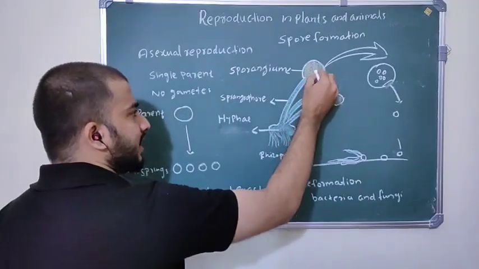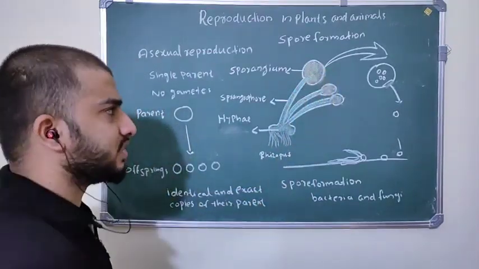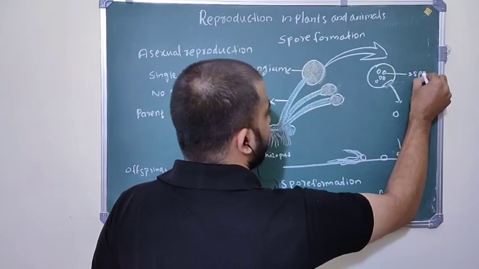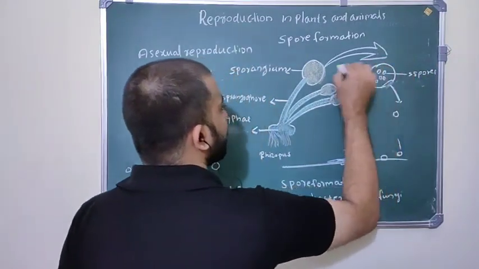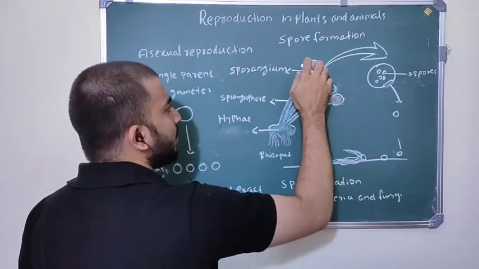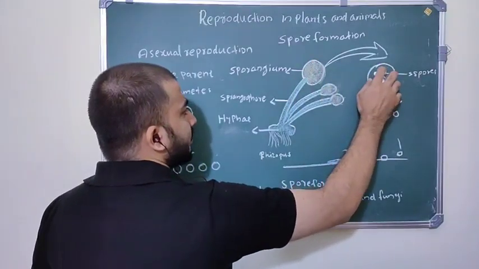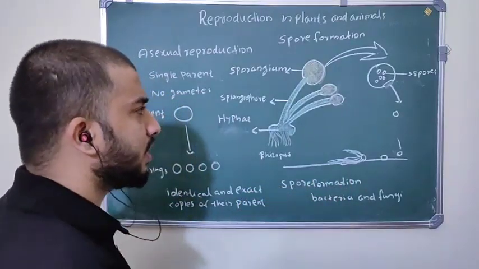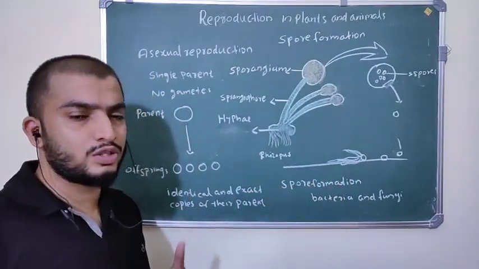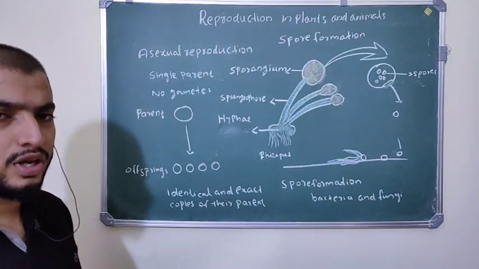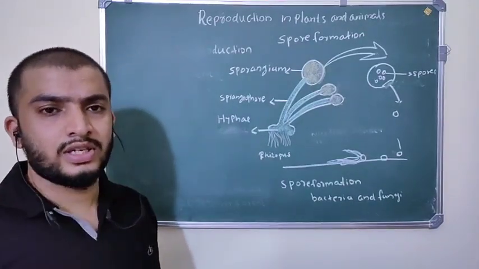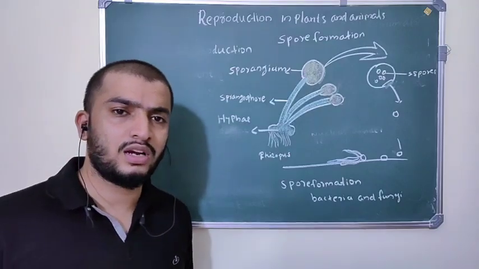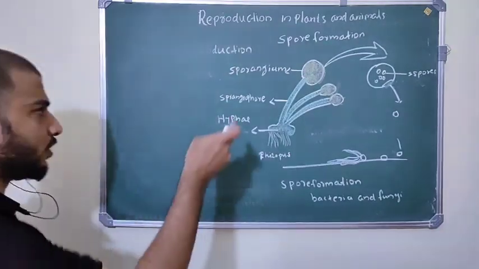In this sac-like or bag-like structure, what can you see? Spores. So these are the spores. This is a sporangium, and these are sporangia. Inside these sporangia, you can see spores. And how are these spores developed in each sporangium? My next question: how are spores formed inside this sporangium?